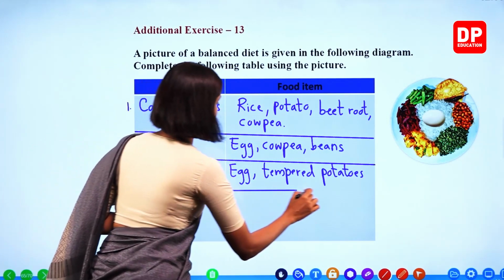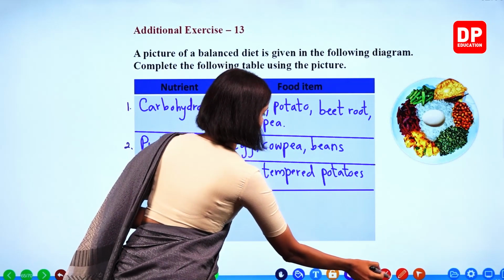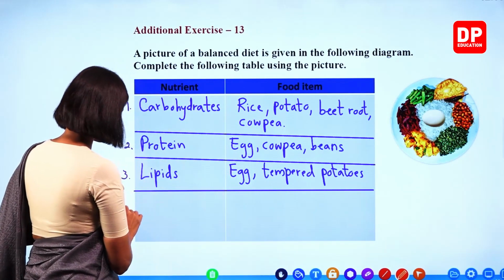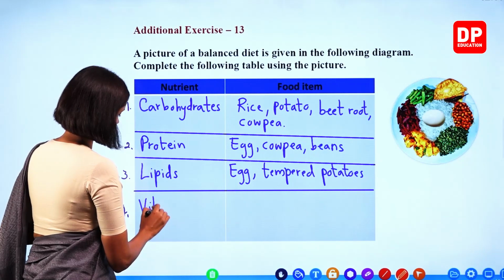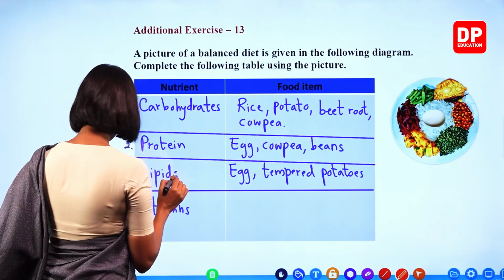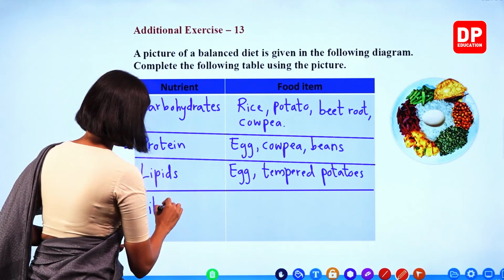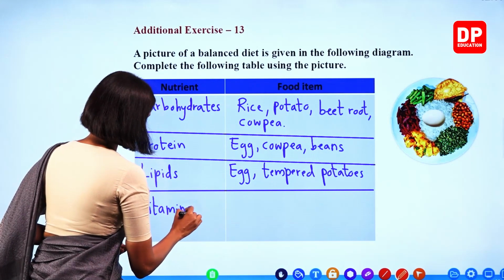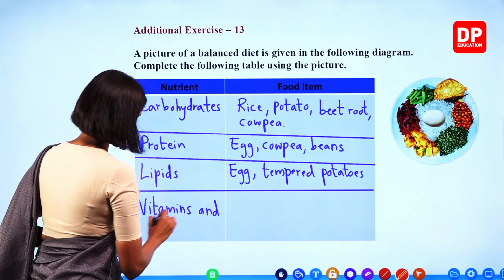And then finally we can write vitamins and minerals.